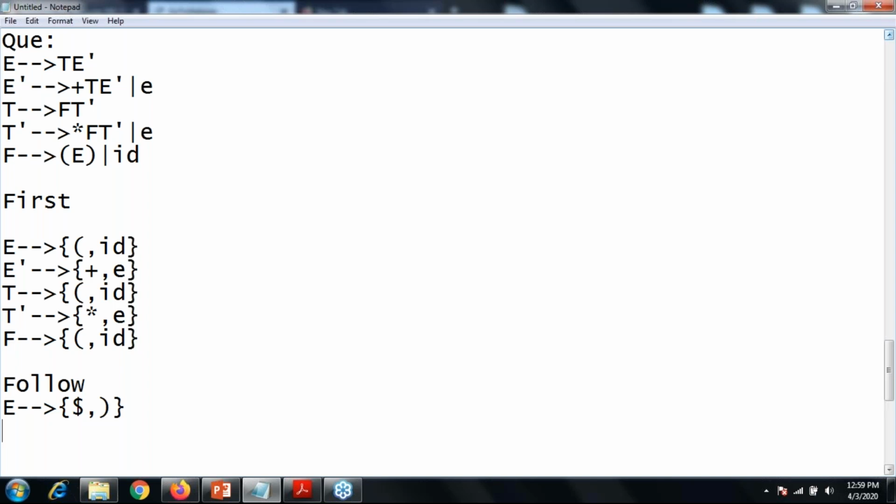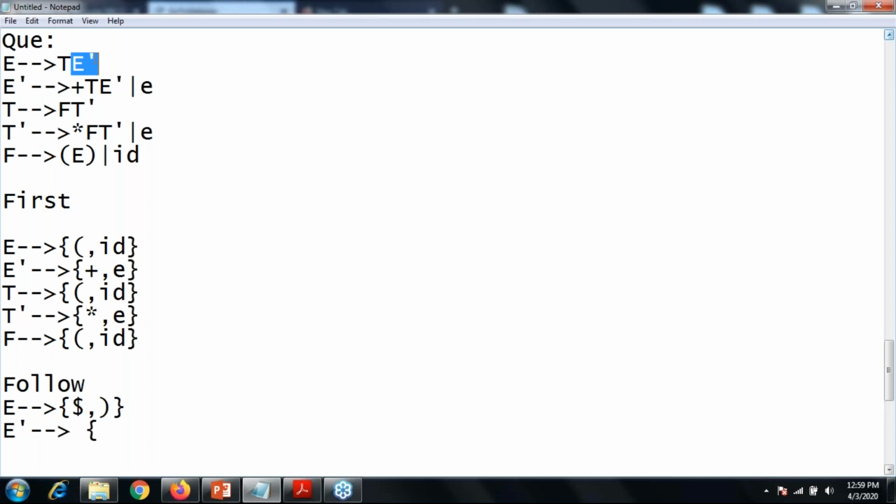No. Now, what is the follow of E dash? Okay, so identify where the E dash is over here. There is no terminal or non-terminal after your E dash. So if there is no symbol after your non-terminal, then the follow of your parent node is always a follow of your E dash.